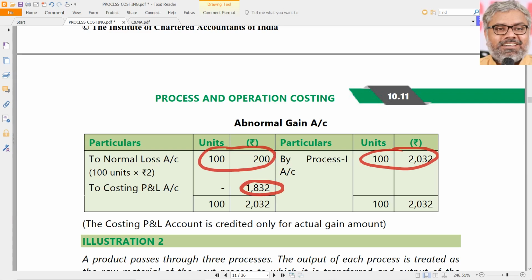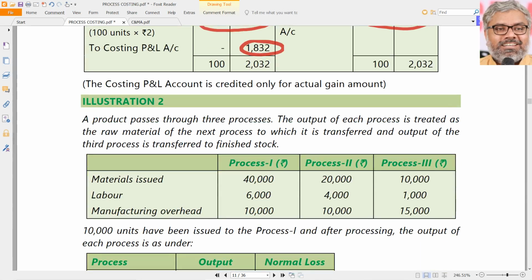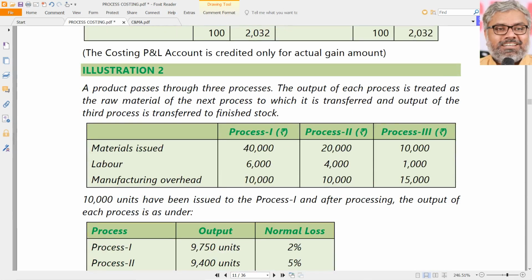In case of abnormal gain, that is not real. It is only because of a change in what we are supposed to get and what we got. So the difference, or the scrap value of abnormal gain, has to be reduced from the normal loss. Normal loss was already there. That should be reduced from normal loss. The remaining amount shall be transferred to costing profit and loss account. That is the treatment for normal loss and abnormal gain.